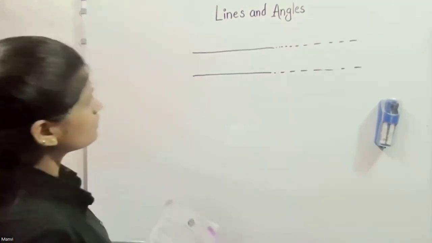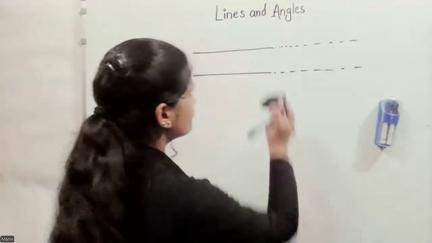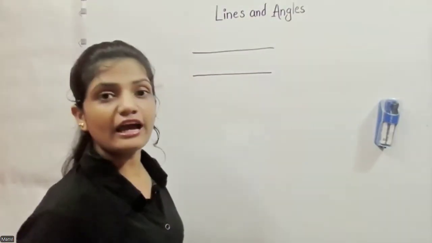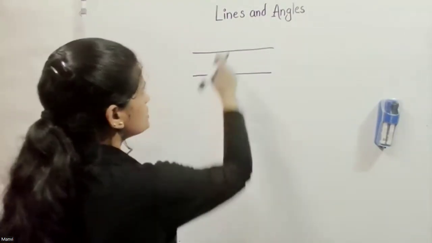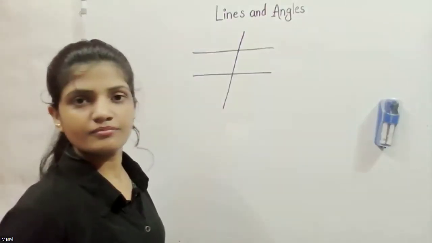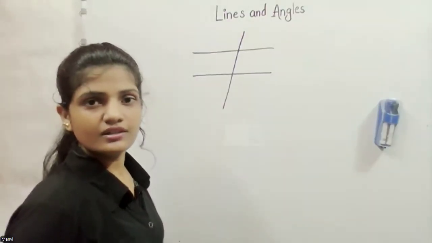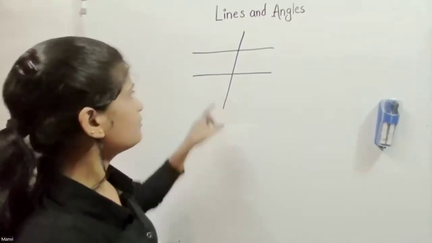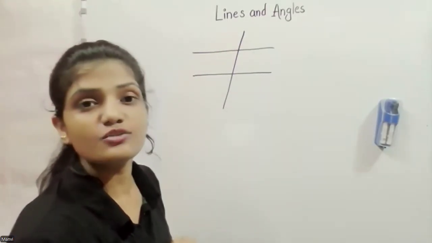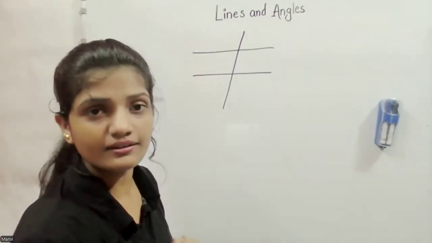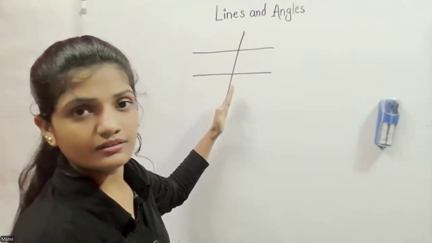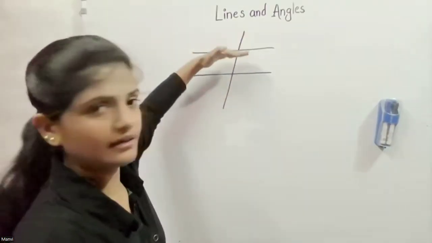So what happens if we have these two parallel lines and we have another line which cuts these two? Here the line which cuts these two parallel lines is called a transversal.